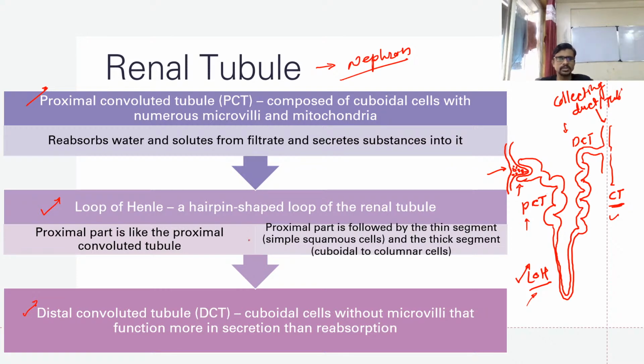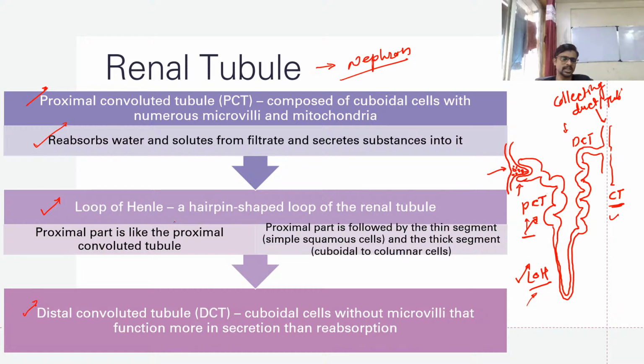In the PCT, that means the first part, I am talking about this more folded part. It is composed of cuboidal cells with numerous microvilli and mitochondria. So why does it require more mitochondria, and why are there microvilli? The microvilli are for the reabsorption of water and solutes from the filtrate and for secreting substances into it.